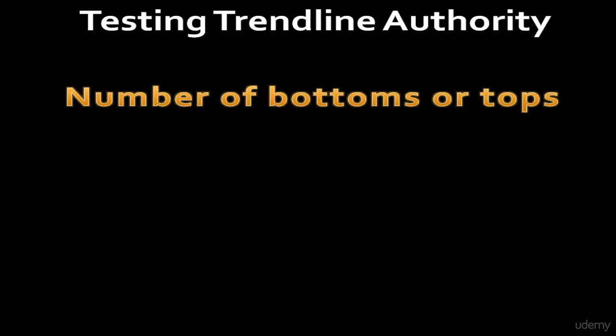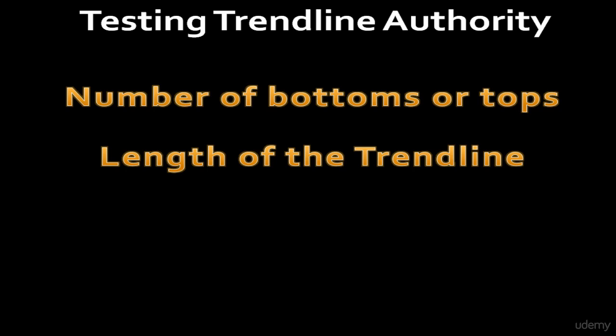Another way to test the authority of the trend line is by looking at the length of the trend line. The longer the trend line holds without being penetrated, the greater its technical significance. So when comparing two trend lines, if a trend line has existed for a longer period, then that trend line is the more significant one. However, when comparing trend lines, greater weight should be given to the number of bottoms or tops that have formed on a trend line than to its length alone.